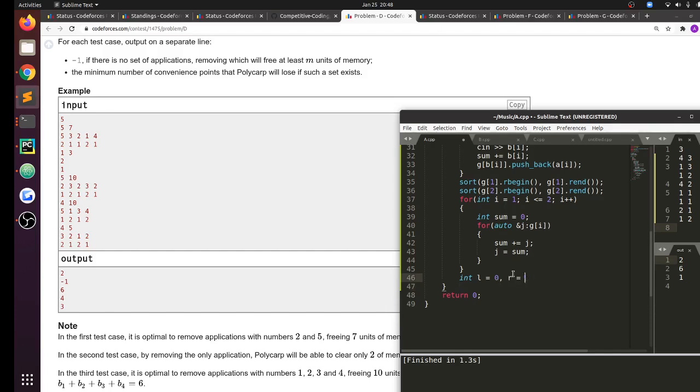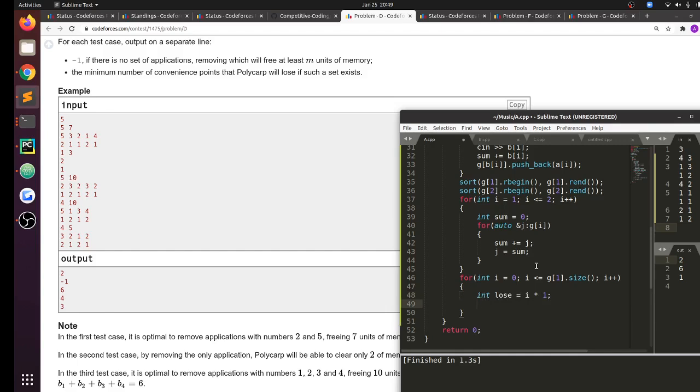Let me basically iterate over the first one. I'll take i elements from g of 1. So int lose is equal to i into 1,